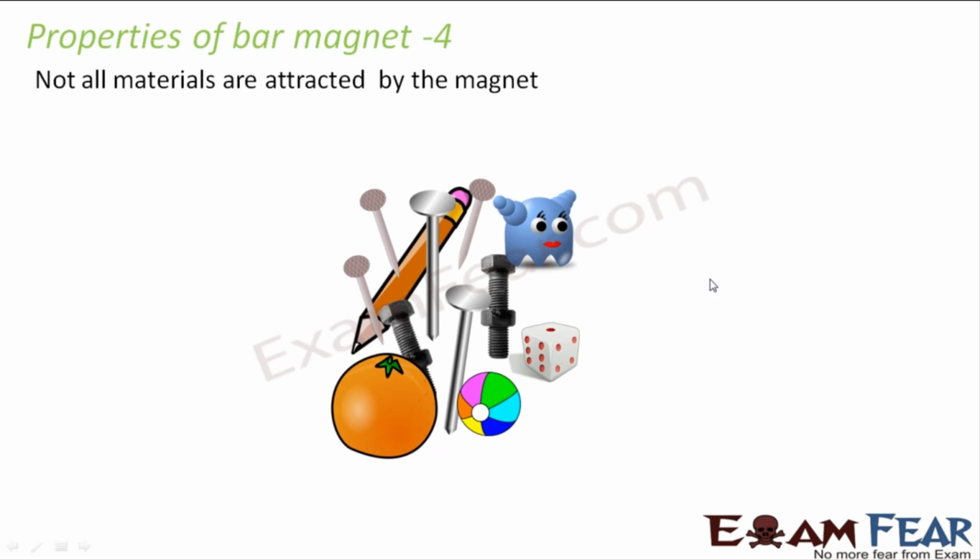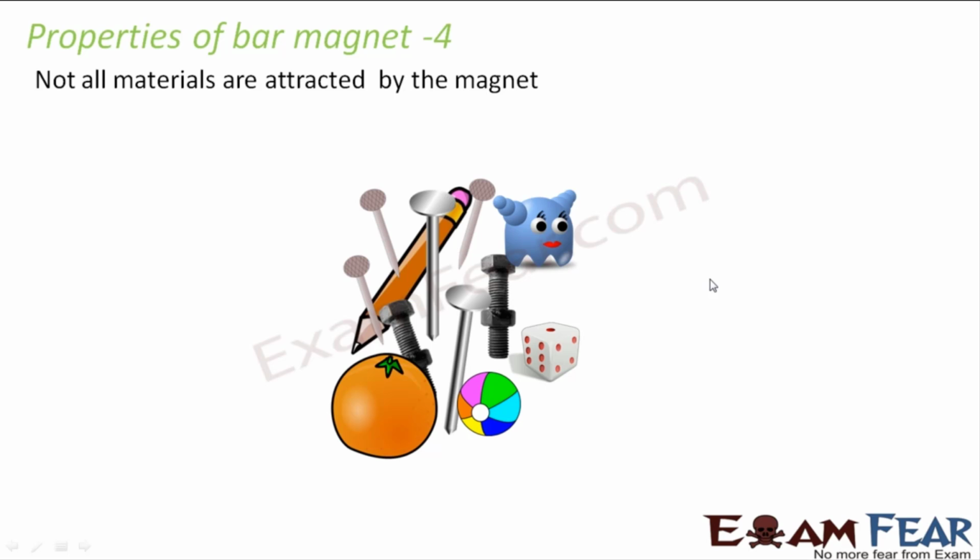So what all did we study about the properties of a magnet? The first thing is, whenever a magnet is left to itself, it will always align itself in the north-south direction. One very important application of that is the magnetic compass needle. We use it in many different places for navigation purposes, that is, to find directions.